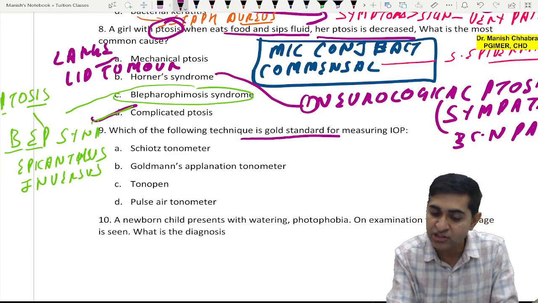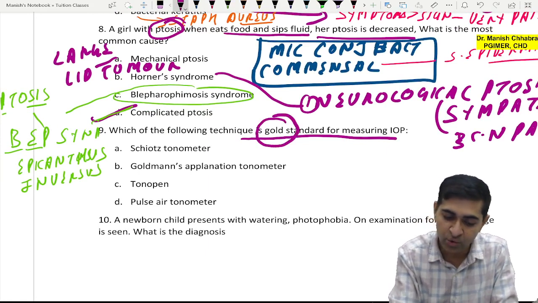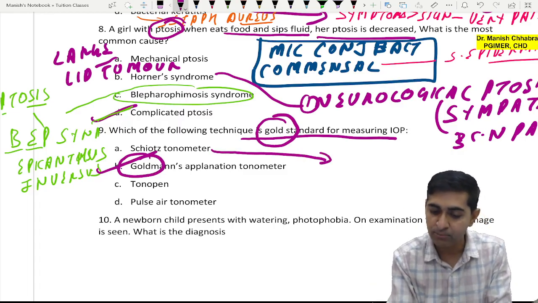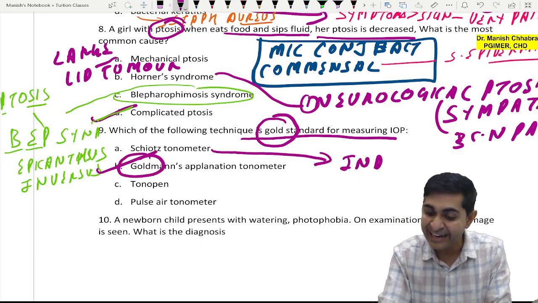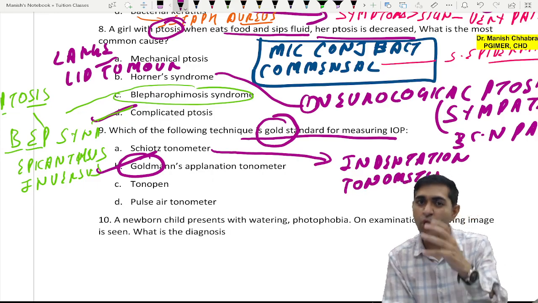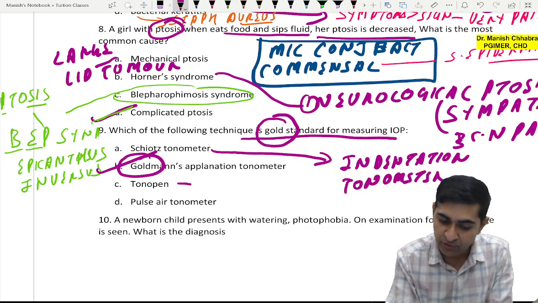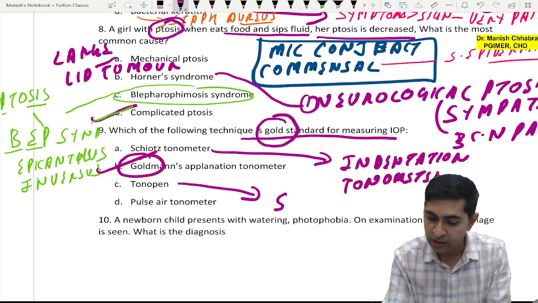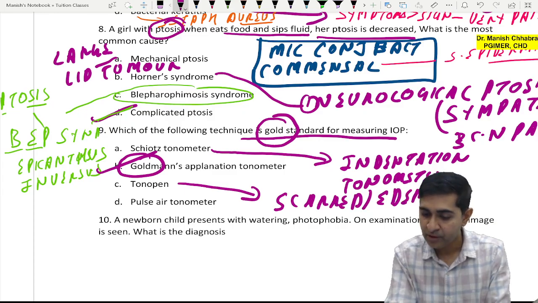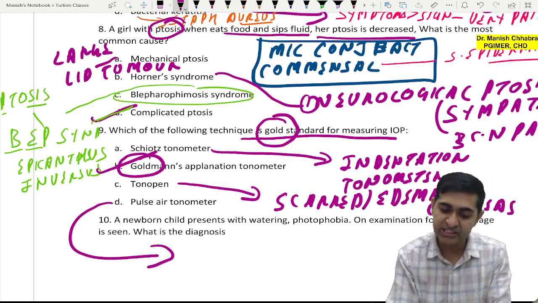Which of the following technique is gold standard for measuring IOP? I always say in my class, go for gold. So that is a clear cut Goldmann applanation tonometer. But if we talk about Schiotz tonometer, this is your indentation tonometer. Which tonometer? Indentation tonometer, which does not give quite accurate value. And we have got Tonopen, which is used for scarred or edematous cornea. And then there is pulsair tonometer.